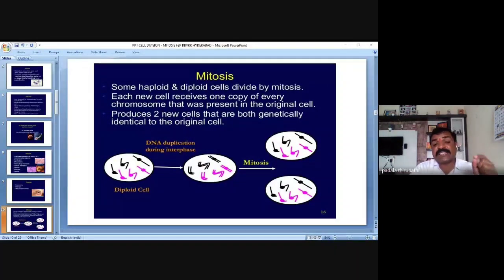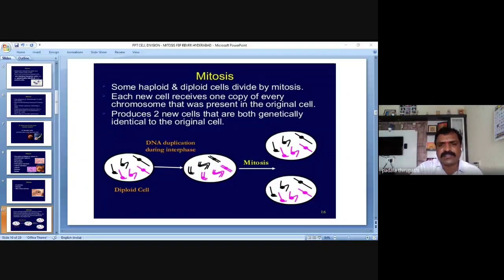And why is it happening? Can anybody explain why each new daughter cell receives one copy of every chromosome? Because yesterday we discussed, it is just because of cell cycle checkpoints, cell cycle regulation.